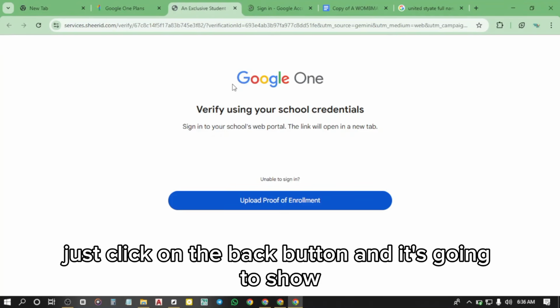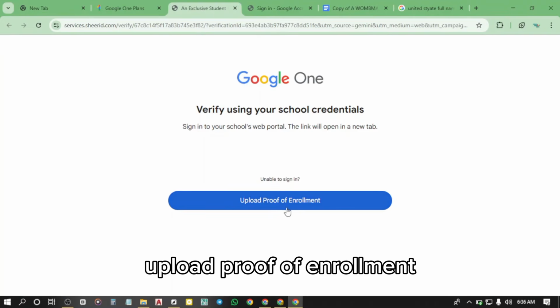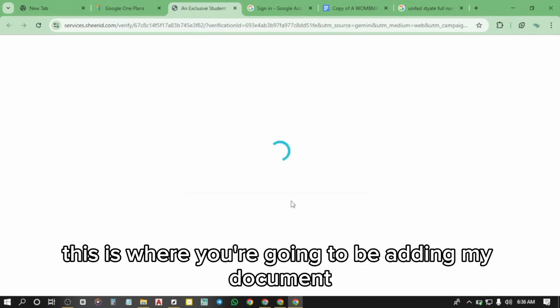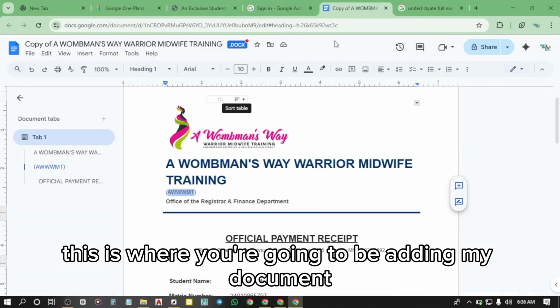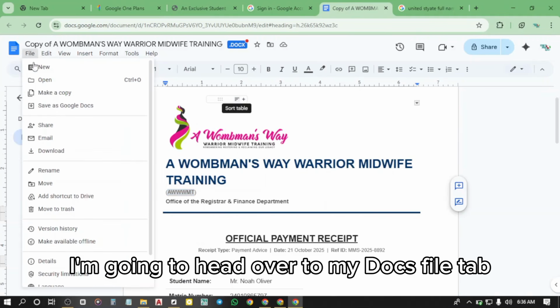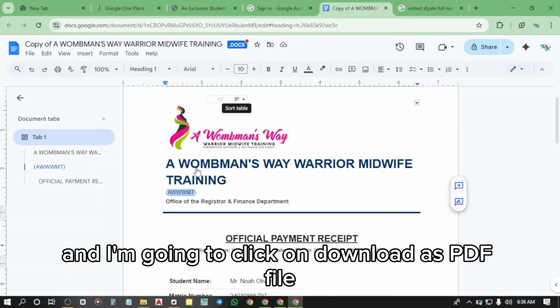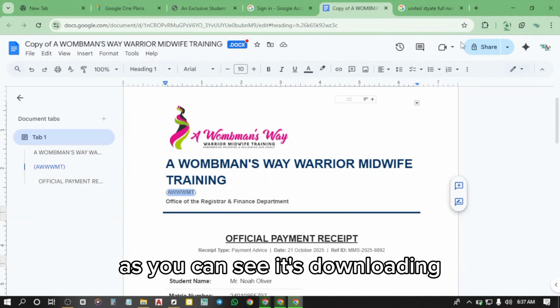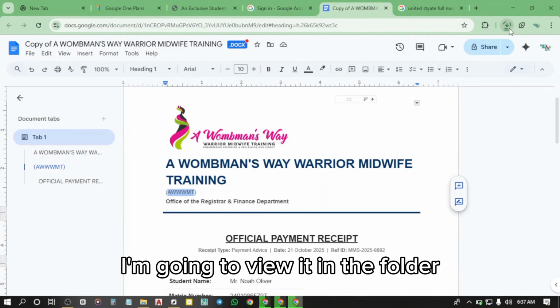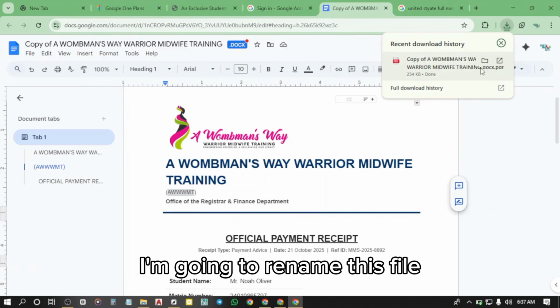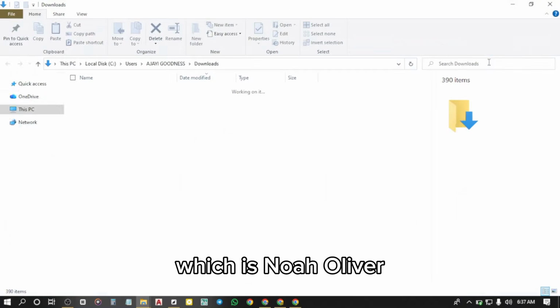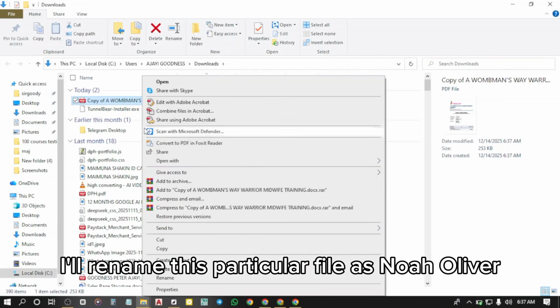Just click on the back button, and it's going to show Upload Proof of Enrollment. This is where you're going to be adding my document. I'm going to head over to my Docs, File tab, and click on Download as PDF file. As you can see, it's downloading. I'm going to view it in the folder. I'm going to rename this file as the name of the student, which is Noah Oliver.